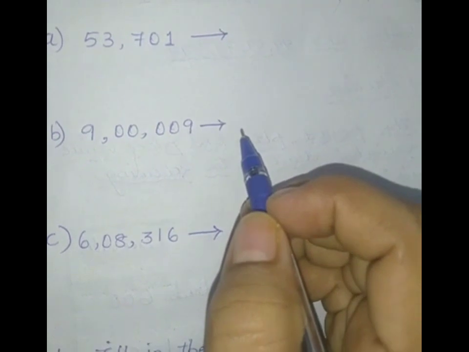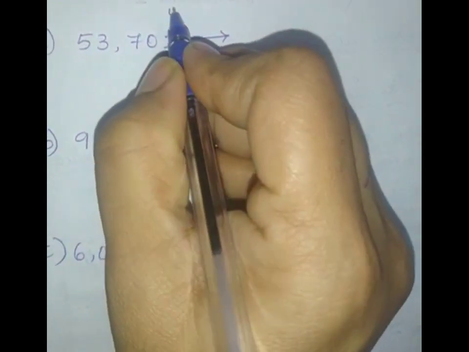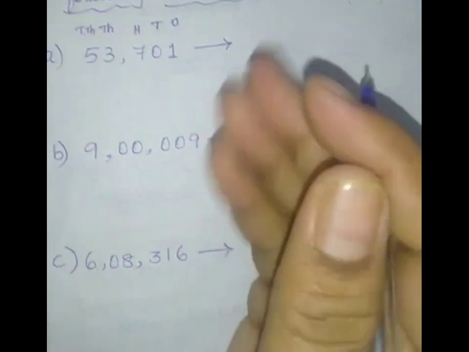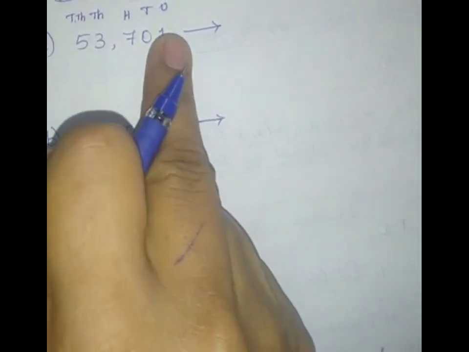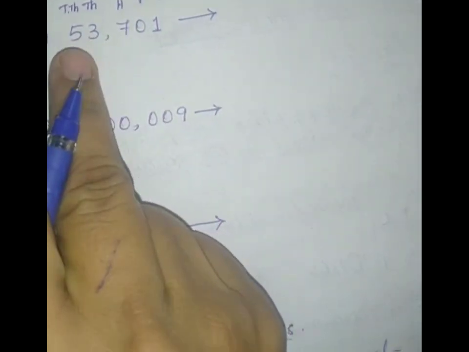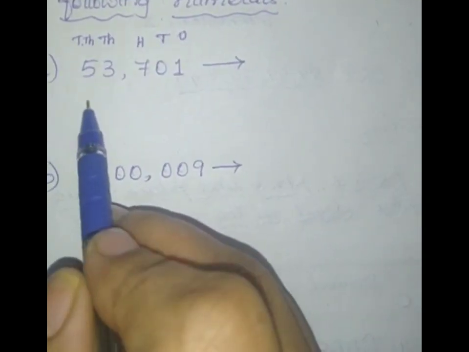So whenever you see the number, first write the places, children. So ones, tens, hundreds, thousands and 10,000. Start from the right side towards the left. So write ones, tens, hundreds, thousands, 10,000s. Now you can easily identify the number.